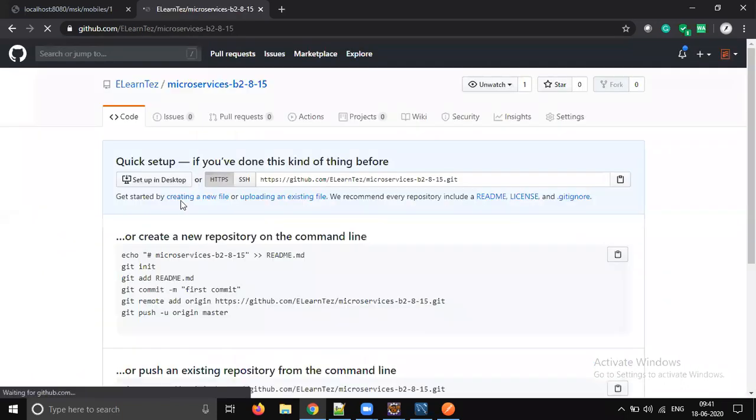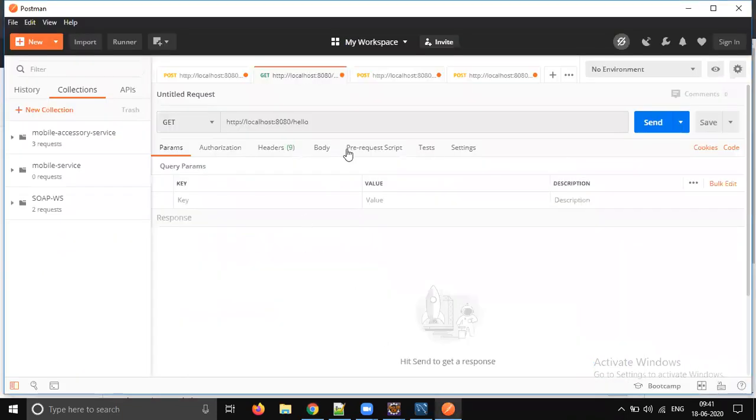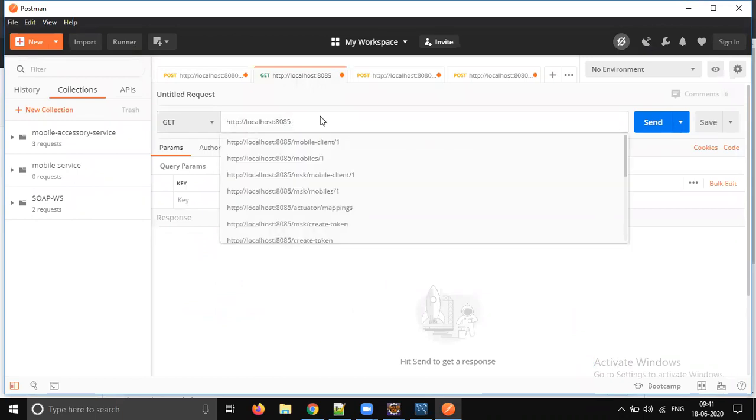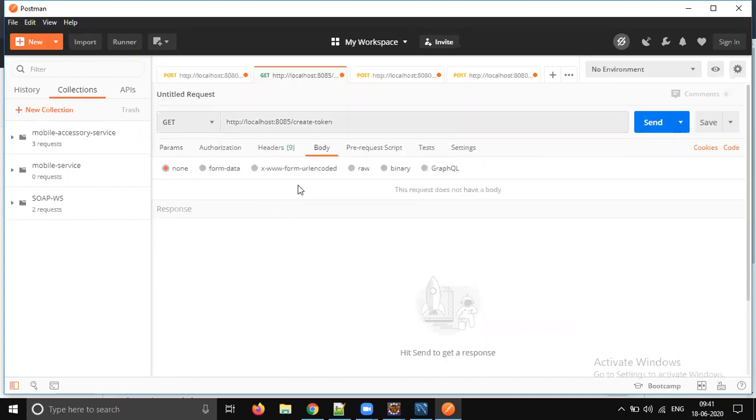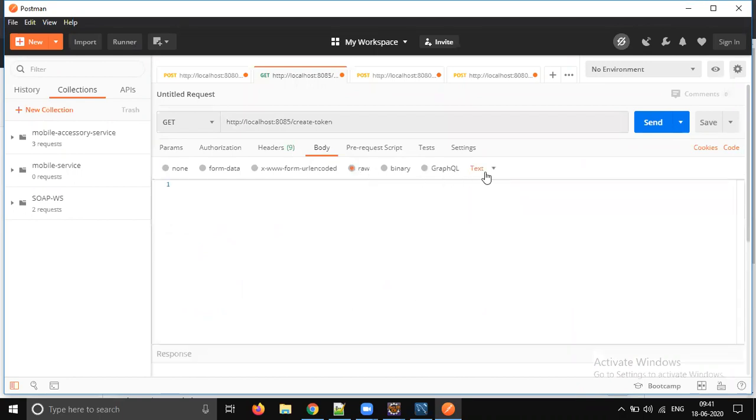To create the repository, we will push the code here today once this code works. So 8085. We need to call create token first, right? Let's create the token first. To create the token, we need to send the username and password in the body. Let's just go to the raw section, and in the body, we need to send the JSON.